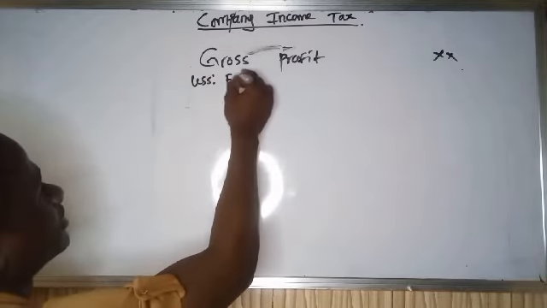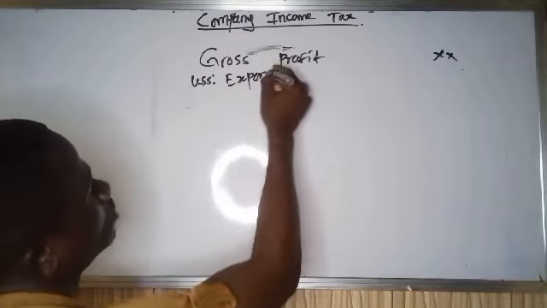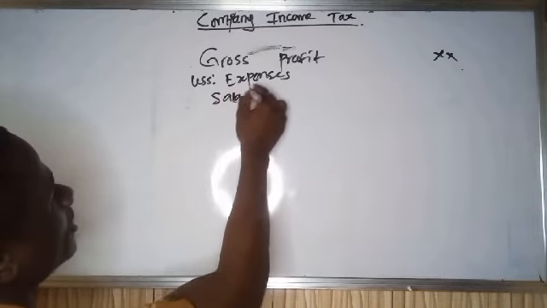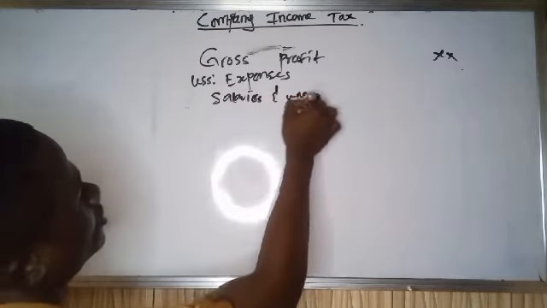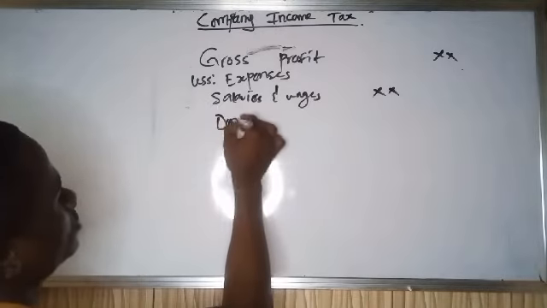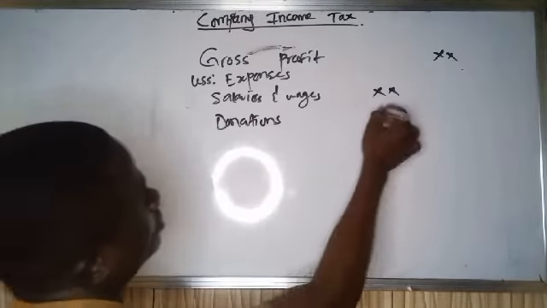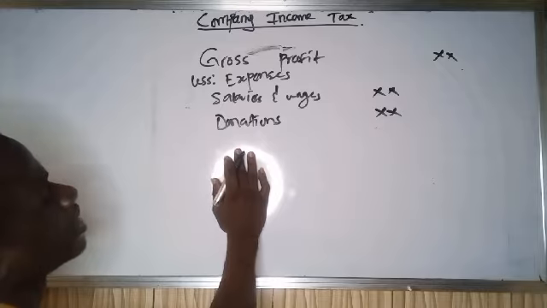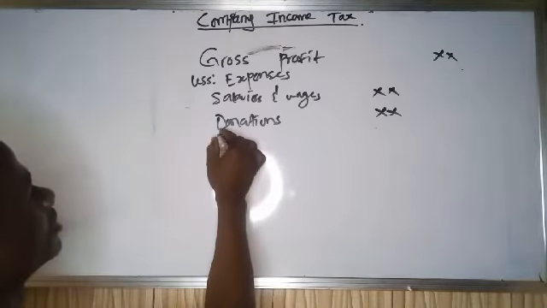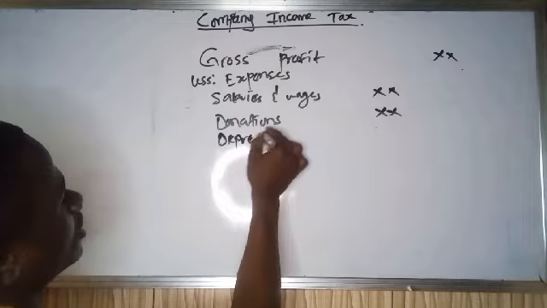Part of your expenses will be, let's say, salaries and wages. Another one can be donations. Another expense we can have might be depreciation and so on.